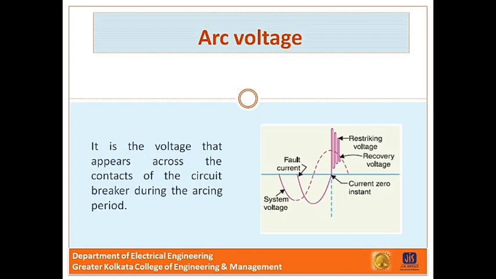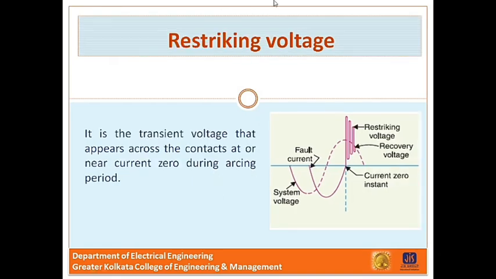Next one is the restriking voltage. It is the transient voltage that appears across the contacts at or near current zero during the arcing period. I repeat, it is the transient voltage that appears across the contacts at or near current zero during the arcing period.